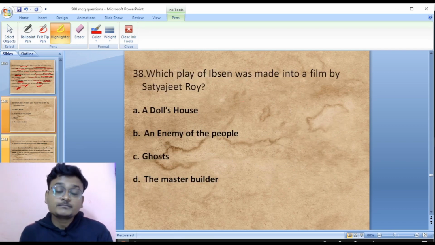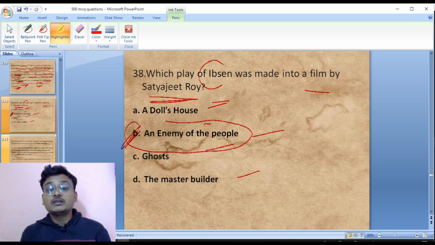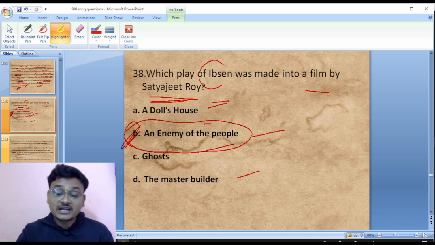Question number 38. Which play of Ibsen was made into a film by Satyajit Ray? A Doll's House, An Enemy of the People, Ghosts, The Master Builder. So it was Ibsen's An Enemy of the People that was made into a film by Satyajit Ray. So option B is the right answer.